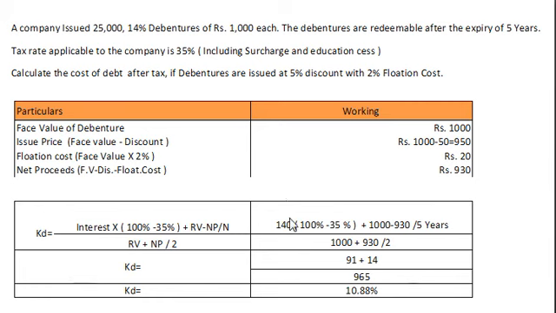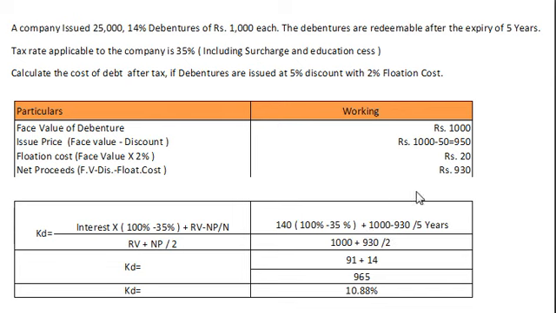So per unit debenture interest 140 into (100 minus 35%) plus 1,000, which is our redemption value, because we have to redeem debentures after 5 years, and in the absence of any information we can assume debentures are redeemed at par, at face value, that is 1,000, minus net proceeds.